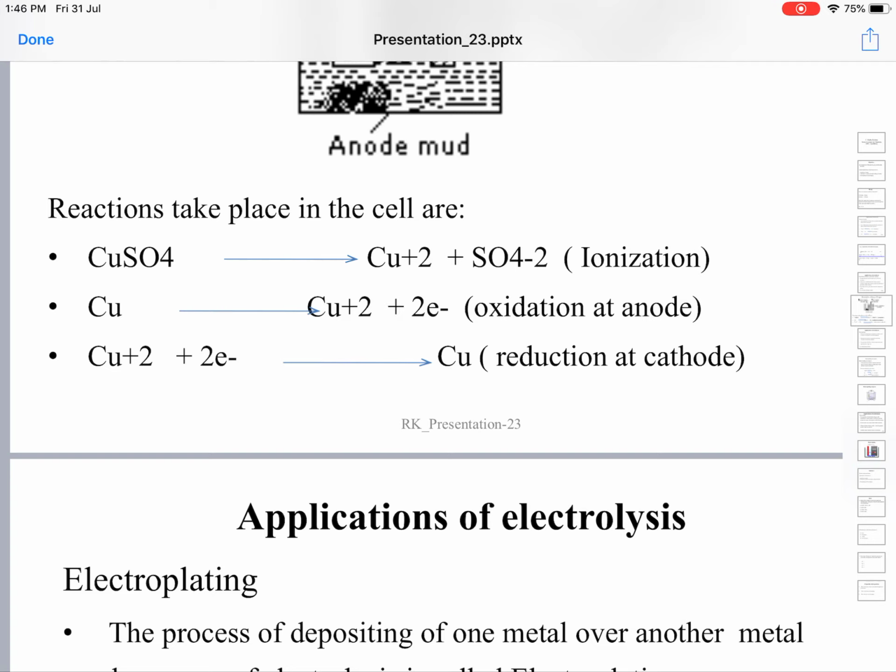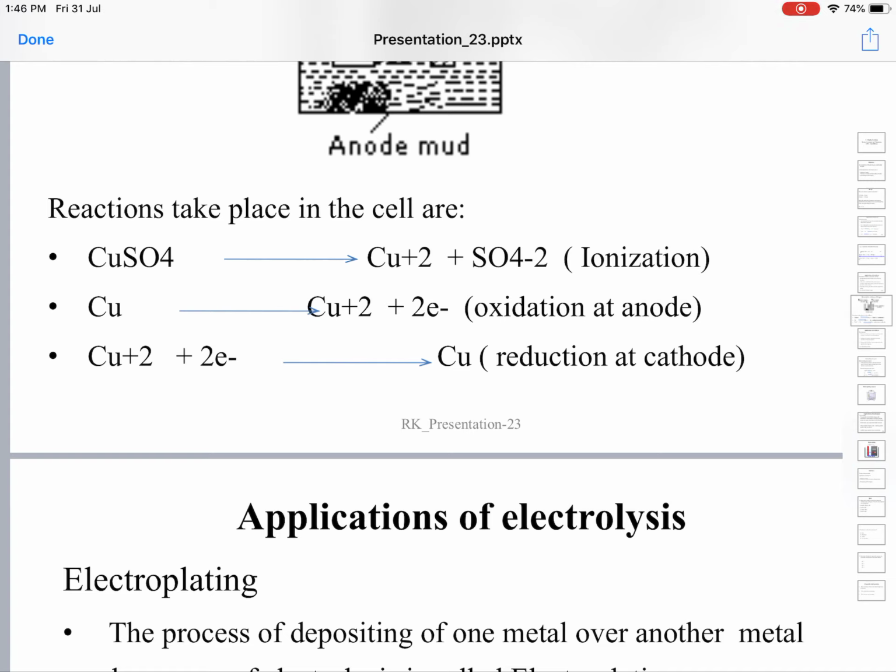So these Cu2+ ions from the solution will go to the cathode. Each cupric ion picks up 2 electrons from the cathode, turns into copper metal and gets deposited on the cathode. So what is the net reaction? Copper is transferred from the impure anode to the pure copper sheet cathode.